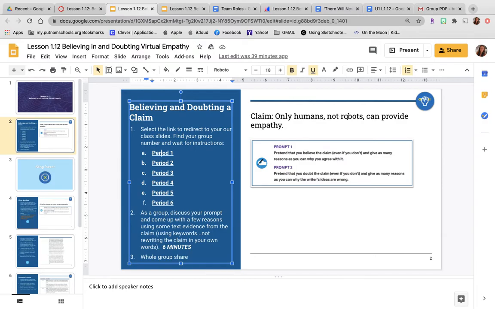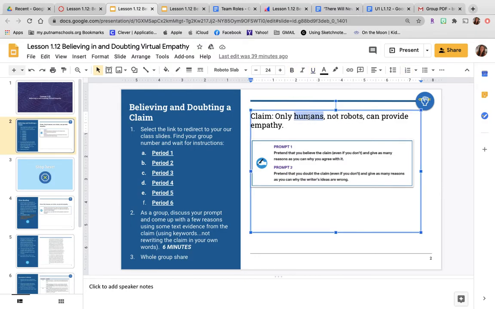And I'm using the words like robots and man's for humans. And I'm using the word empathy there. So you're not technically rewriting the claim. You're just either saying you believe it even if you don't, or you doubt the claim even if you don't. And you're giving your reasons why. So if I were doubting this claim, I could say that the robots in A Bot to Watch Over Me provided the elderly Japanese in the video with empathy. So I can even grab resources from the other things that we've done, the other stuff that we've read, and use that to help prove that claim.